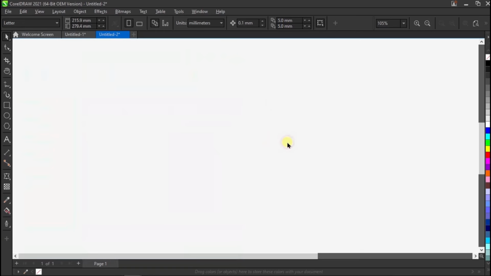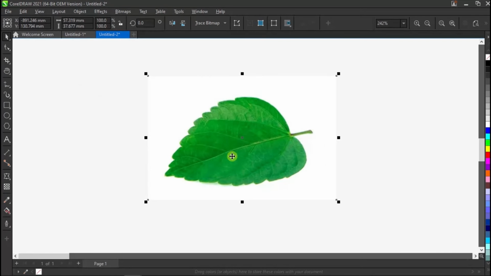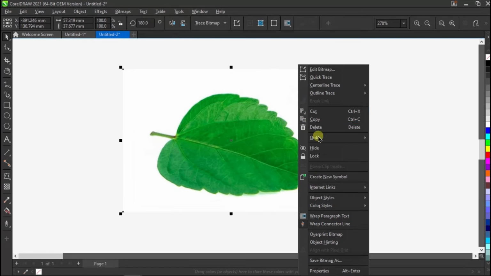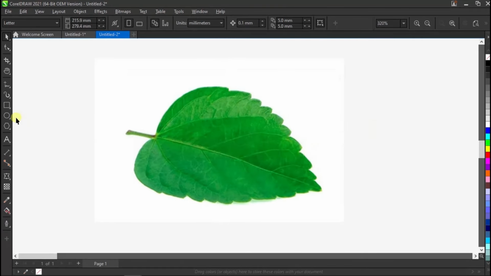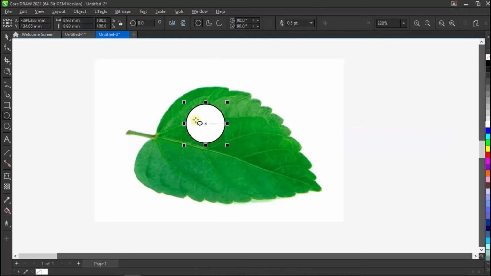First, right-click on the empty space and import a picture. Then mirror it horizontally. Now right-click on the picture and lock it. Next, select the circle tool and draw a circle. Fill it with white color.